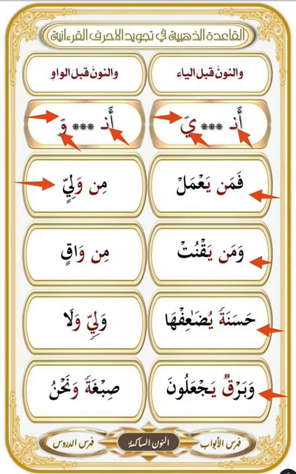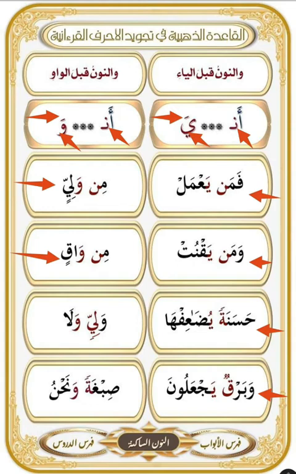Another example with نون ساكنة. من واق. The mistake is to pronounce the إدغام without غنة. من واق. And the غنة has time. من واق. This is the right pronunciation.